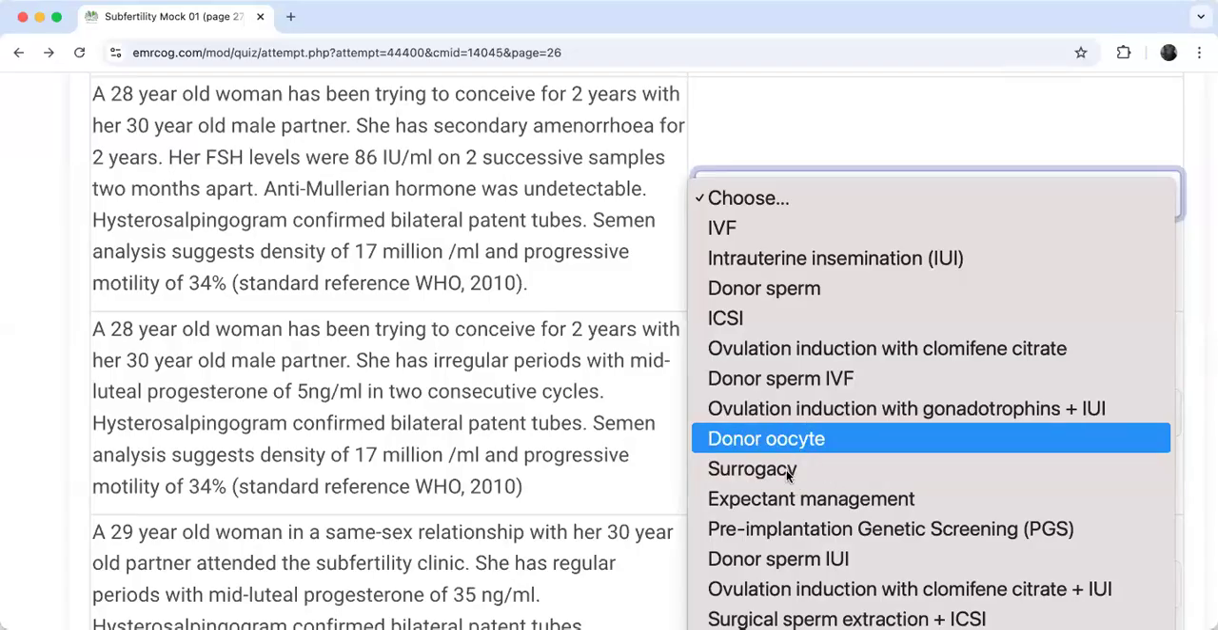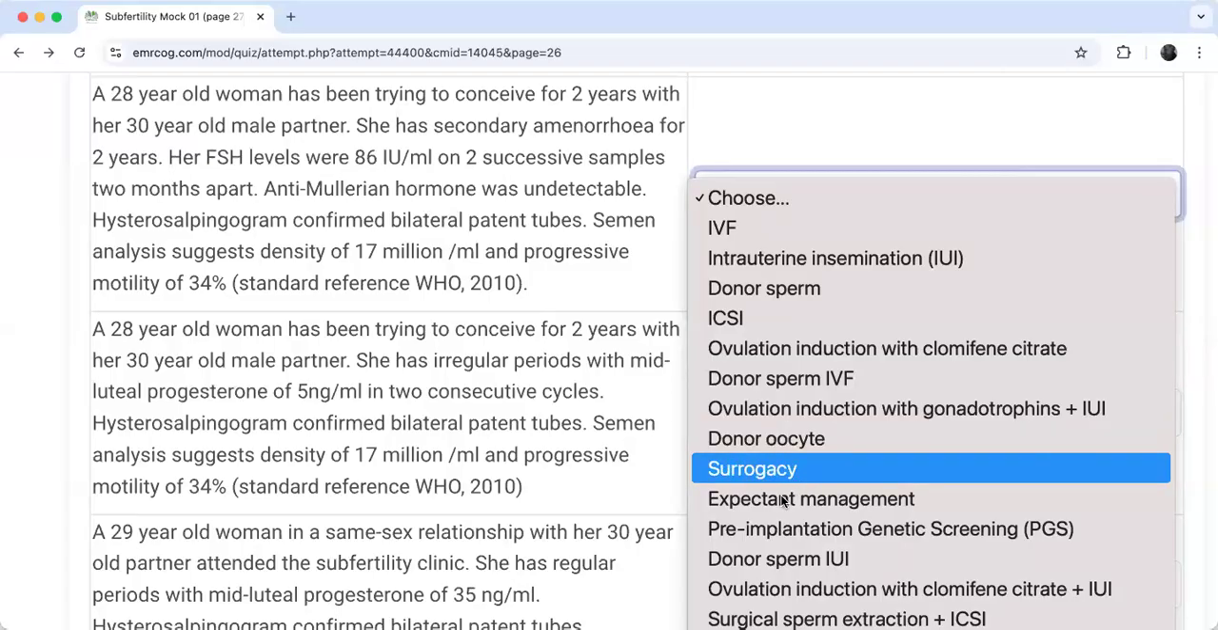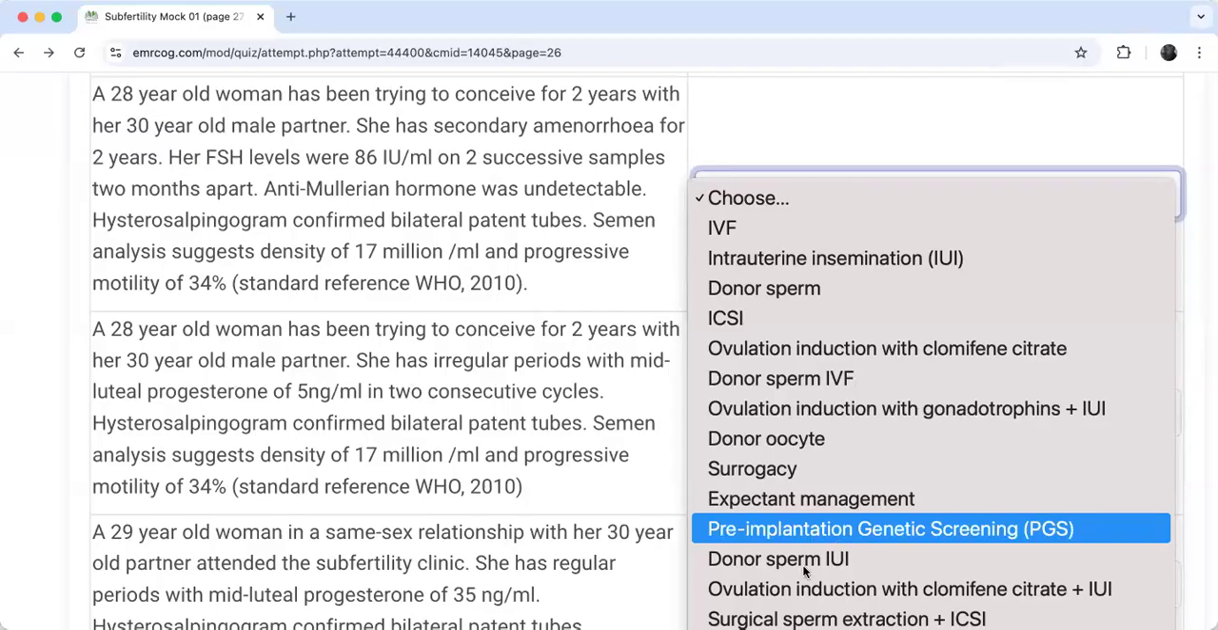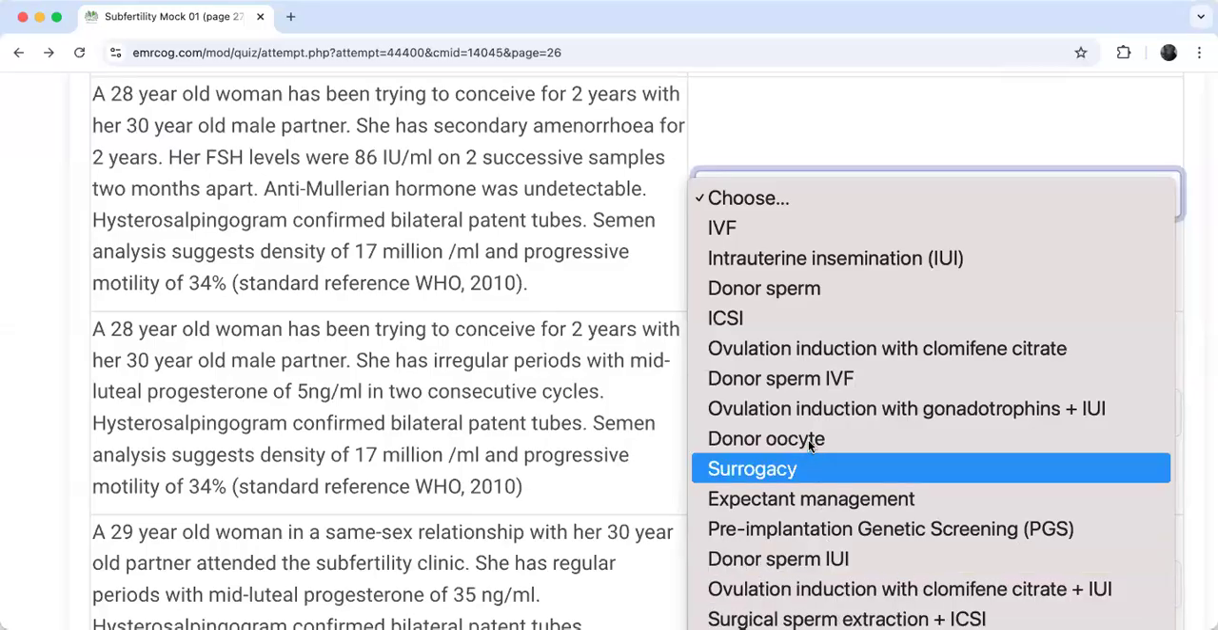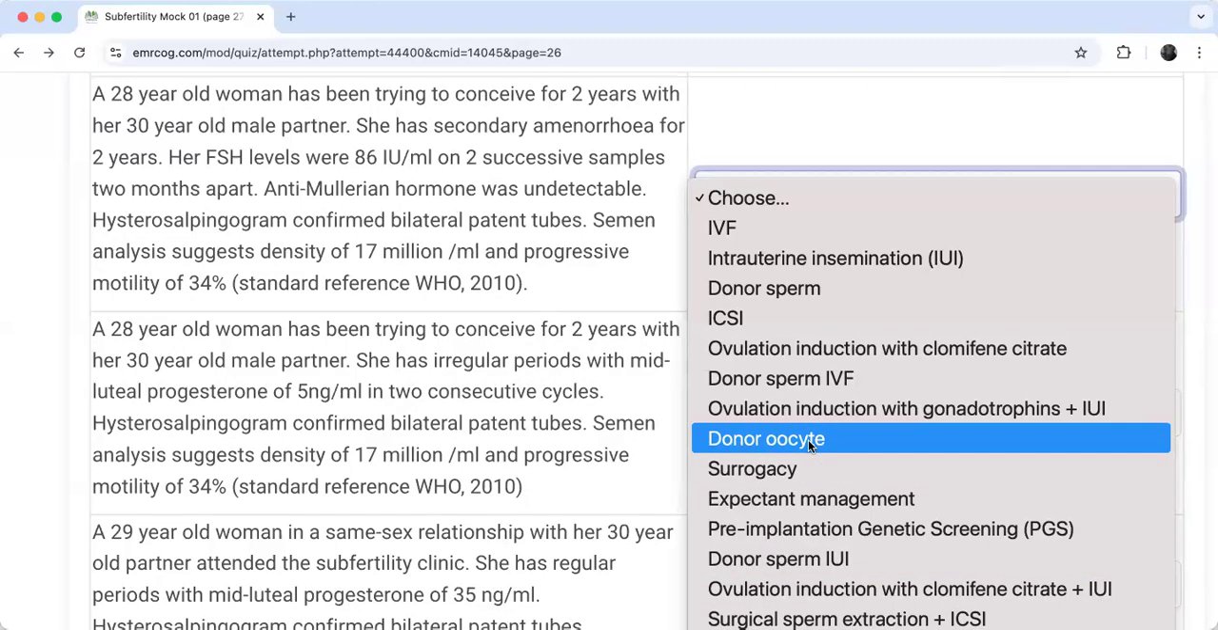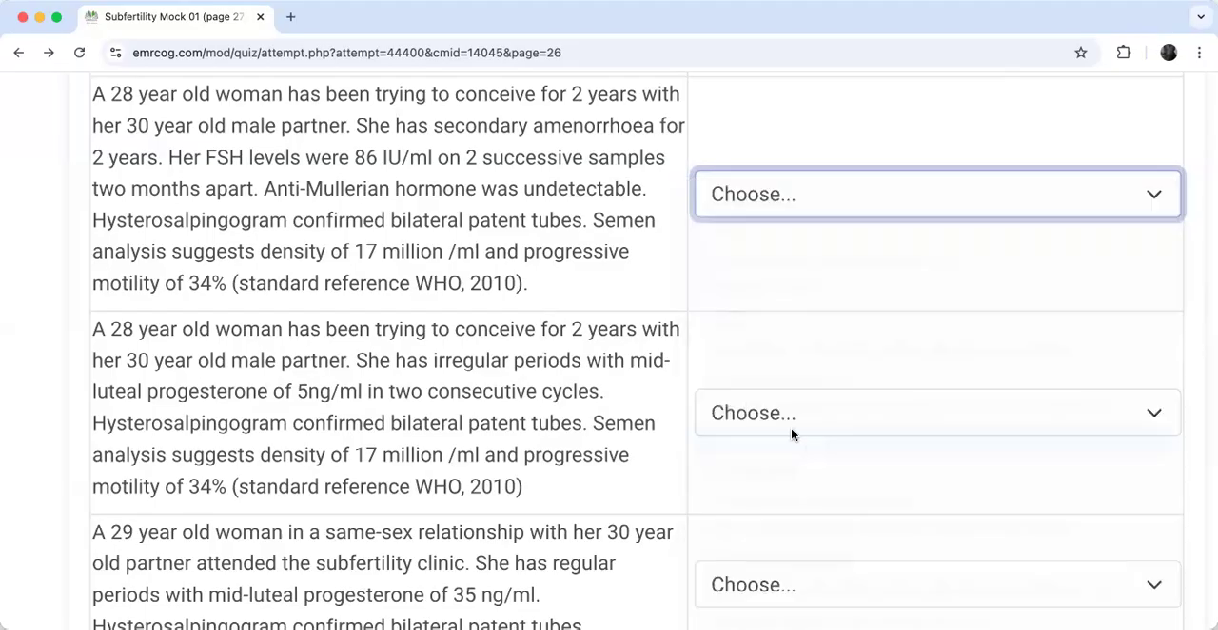Surrogacy? No, not surrogacy now. She can have donor oocyte trial. Expectant management? No. Pre-implantation? No. Donor sperm, ovulation induction, surgical bracket. So I have here donor oocyte. Okay, so the donor oocyte here is the best, right? Correct? Good. But I'll tell you now, Dr. Monet, you suggested ICSI with oocyte donation, right? I'll tell you my idea.